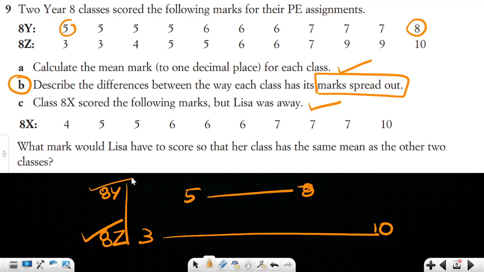So that is how you should answer: describe the difference between the way each class has its marks spread out. 8Z is more spread out than 8Y. I hope you understand it. If you understand it, just immediately message me, sir, 9B, I understood it.